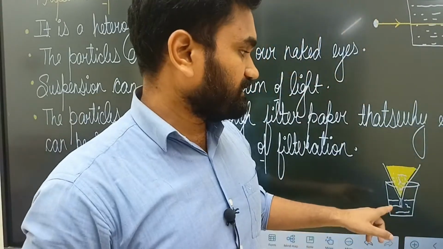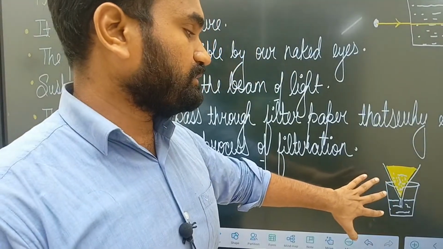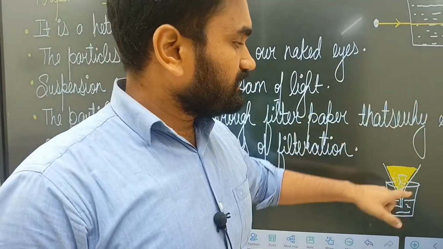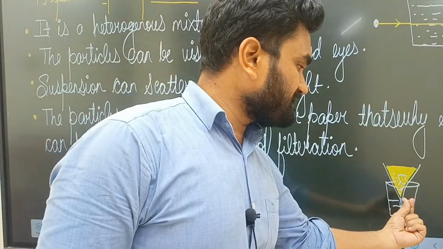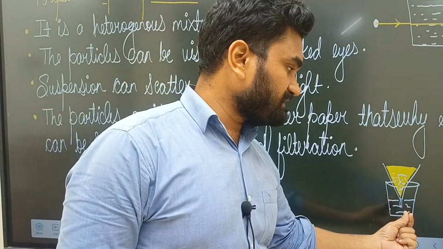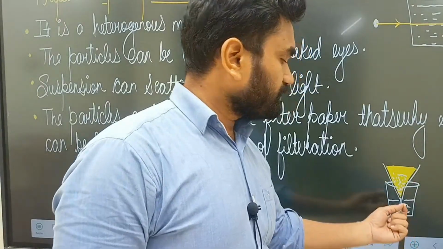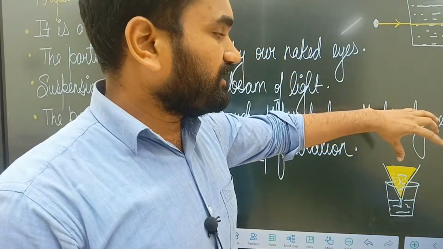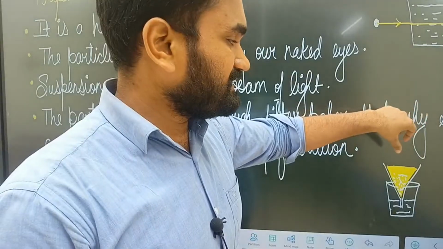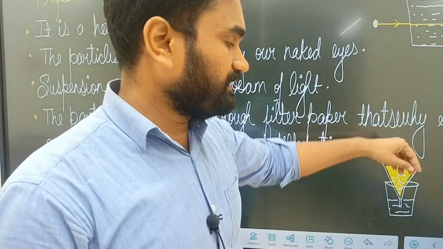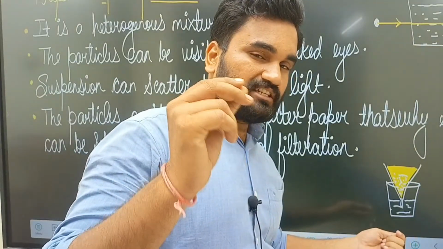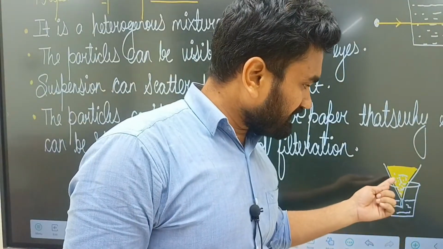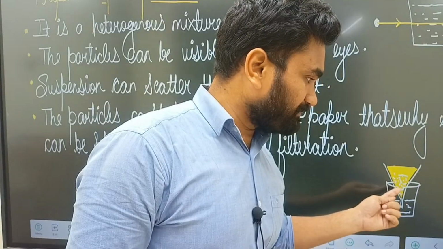For example, as you can see here, I have drawn a diagram also. The yellow part is your filter paper, this conical shape is your conical flask, and this is one beaker. As you can see, I have poured the suspension mixture onto the filter paper, and all the particles present in this suspension are left on the filter paper.